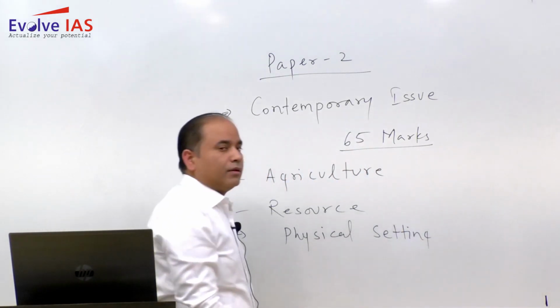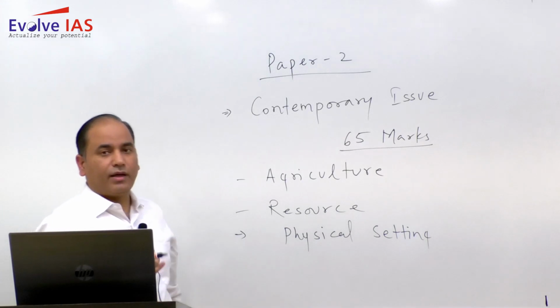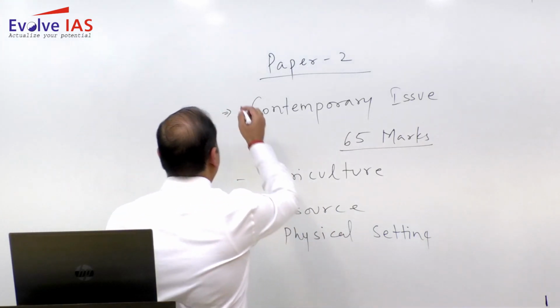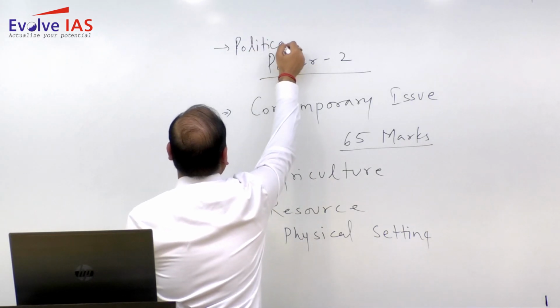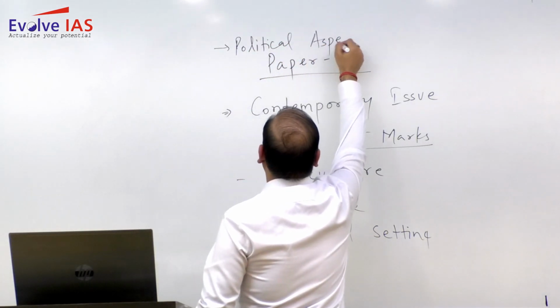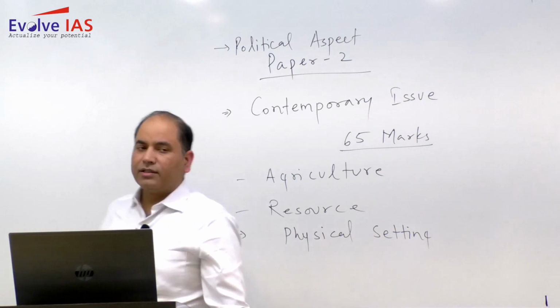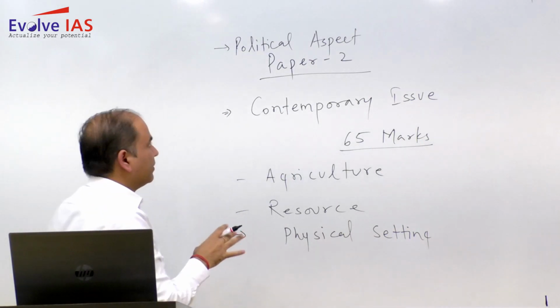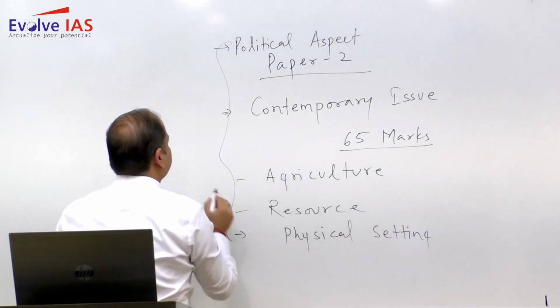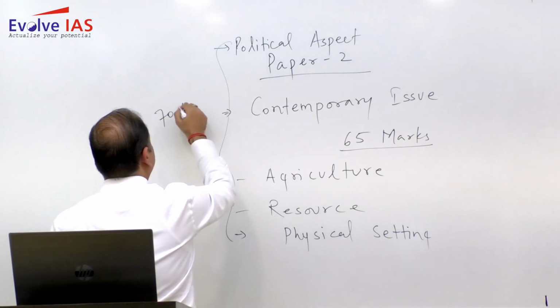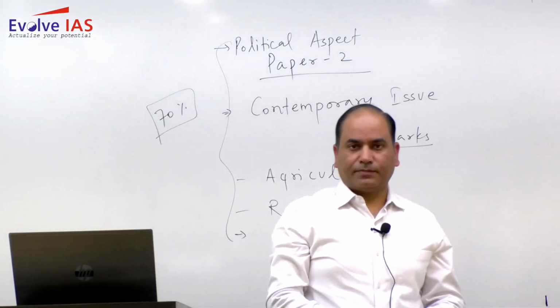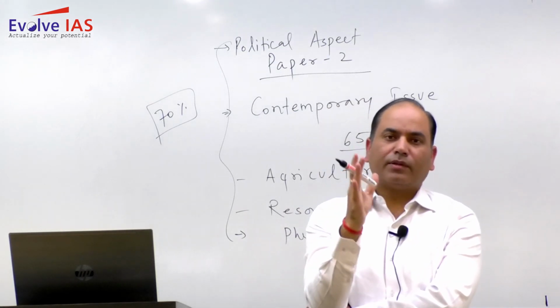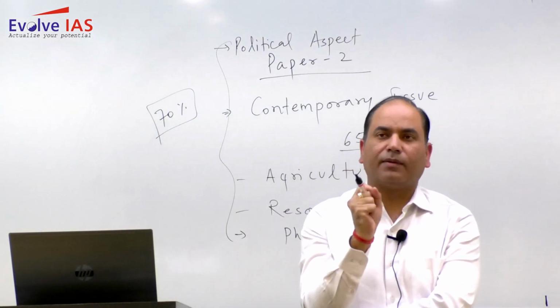This year, lots of questions have been asked from the chapter on political aspect. So these 5 chapters comprise almost 70% proportion of the paper. So 70% of the paper has been asked from these 5 chapters.